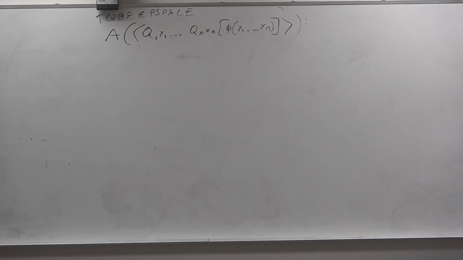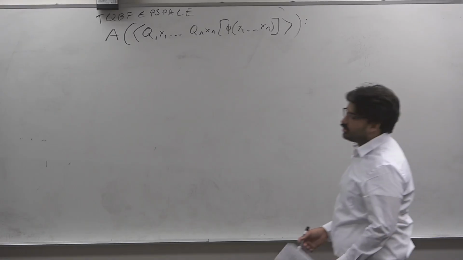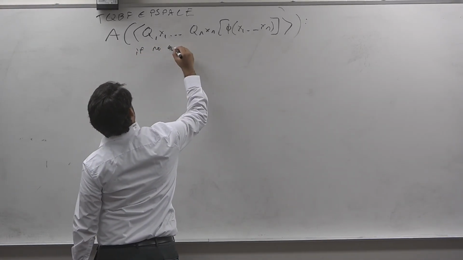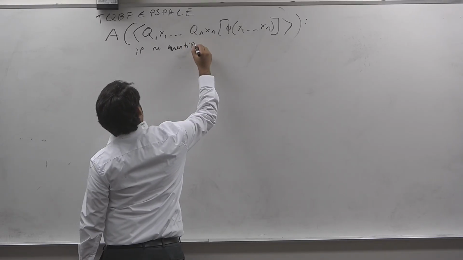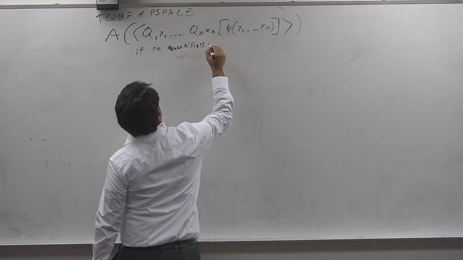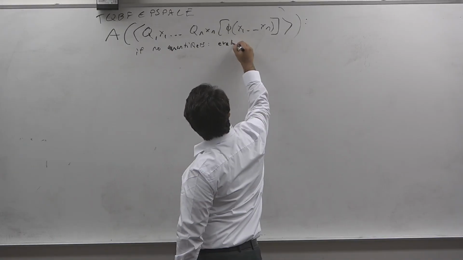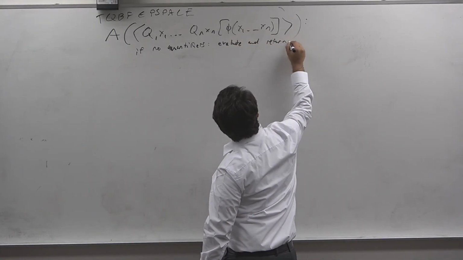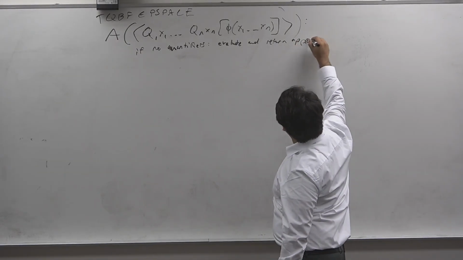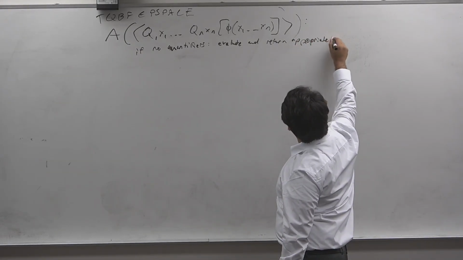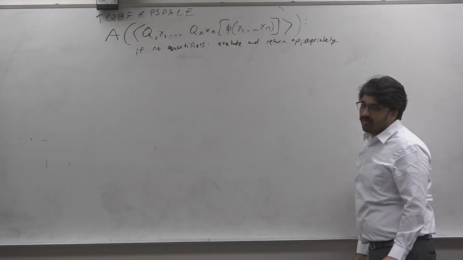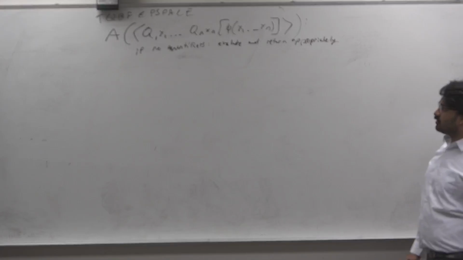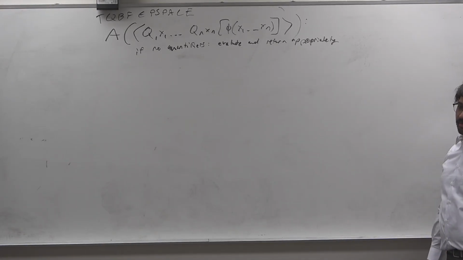Now, if there are no quantifiers, what should we do? Just evaluate and return appropriately. There are no quantifiers and no free variables, so there's just a bunch of constants, ones and zeros, that you AND and OR together and return. So that's your base case.